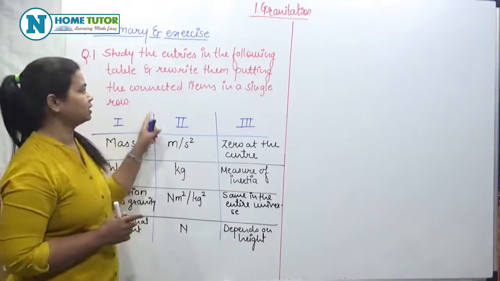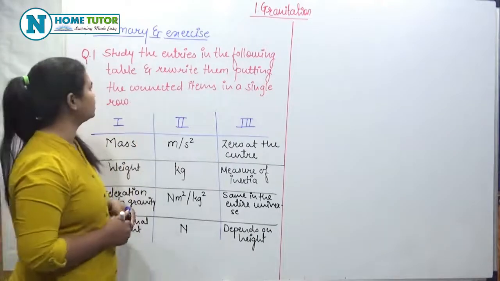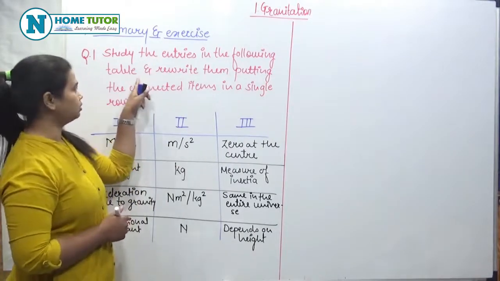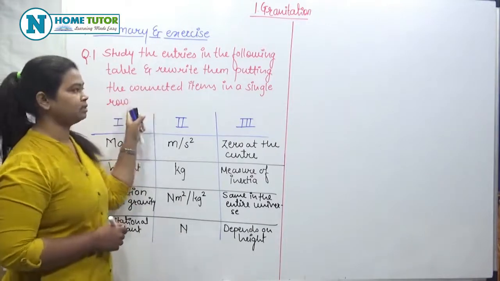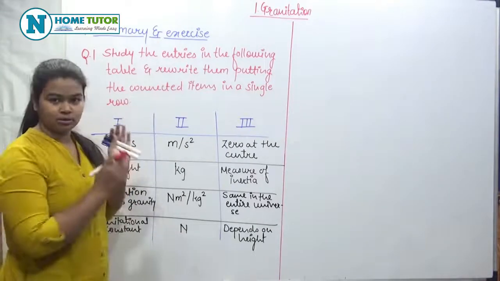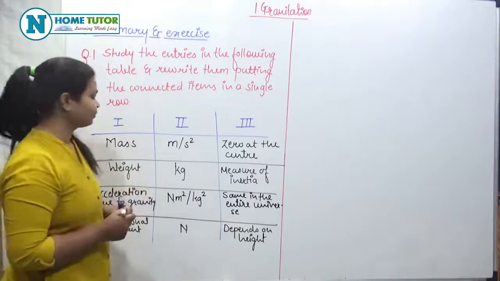Now we are done with the chapter. Now let's start with the exercise. The first question in the exercise is: study the entries in the following table and rewrite them putting the connected items in a single row. That is, you just have to match the following.